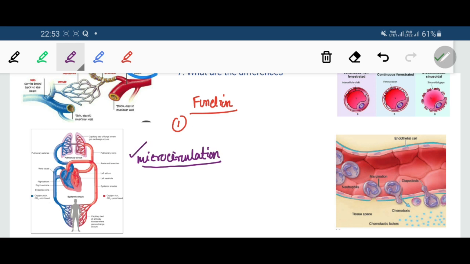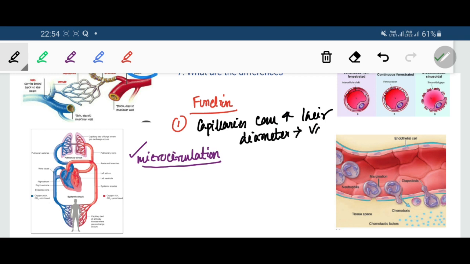Now the capillaries control the rate of microcirculation. How? By increasing and decreasing their diameters. So capillaries can increase their diameter, which is called vasodilatation.